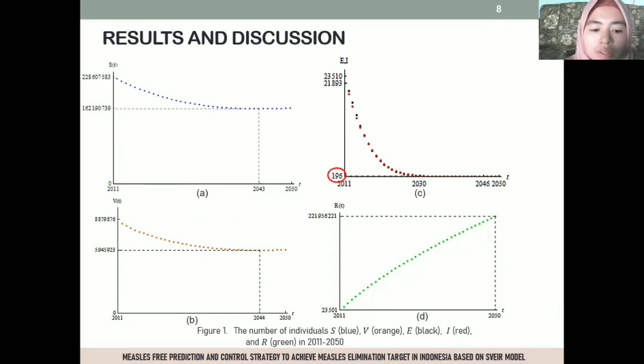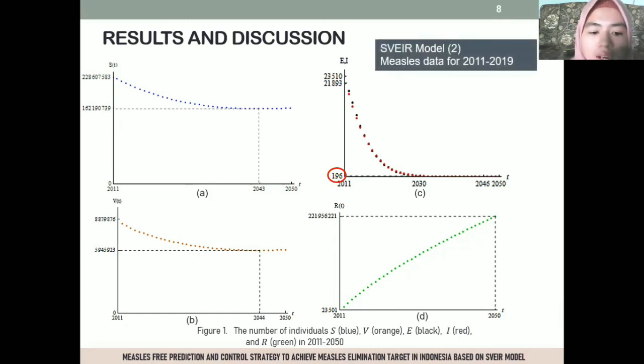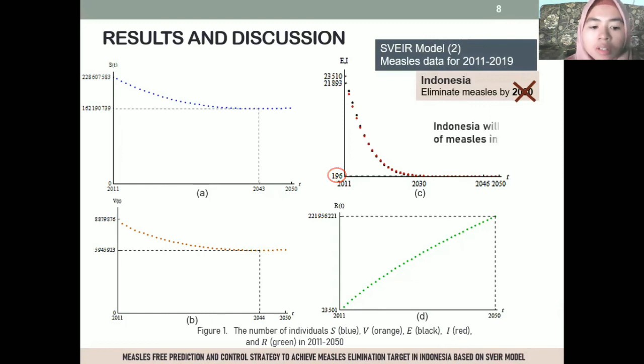Based on figure 1C, it can be seen that there are still 196 measles sufferers in 2030. This means that using the SVEIR model and data from 2011 until 2019, the target for measles elimination in Indonesia by 2030 has not been achieved. Indonesia was predicted to be free of measles in 2046, with no individuals suffering from measles that year.